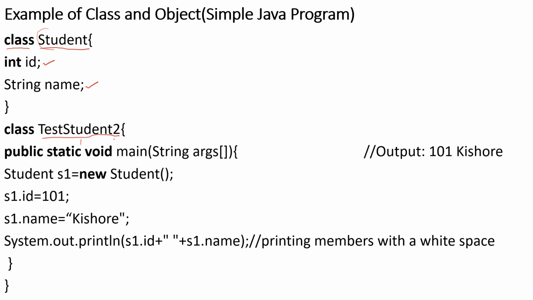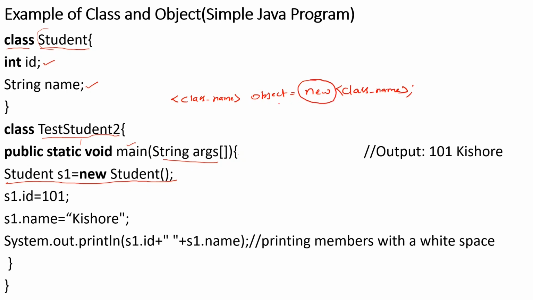Now in the second class, I'm going to create a main function, public static void main String arguments, where I've opened this and I need to create the object for that particular class. So generally, in order to create the object, I'm going to use this syntax. What is that syntax? I'll show you. This is: class name object equals to new class name. This new is called a keyword, or it can be an operator, right?